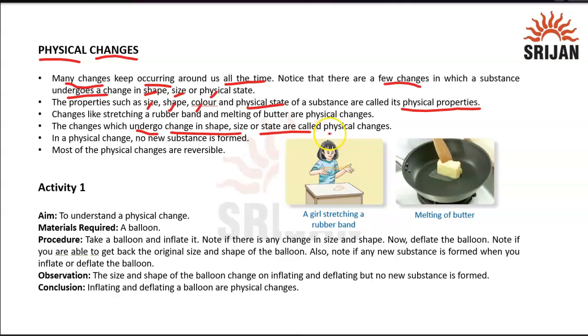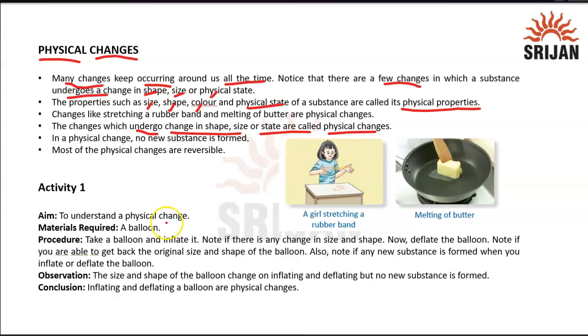Here you are targeting the physical properties, where there is a change in size, shape, color, or physical state of a substance. All of these are considered physical properties, meaning something which you can change by yourself, and there is not much force involved, no chemical reactions involved. You are doing it in a very simple way. So those are physical properties, and a change in such properties can tell you what is happening within the substance, and collectively you can call it a physical change.